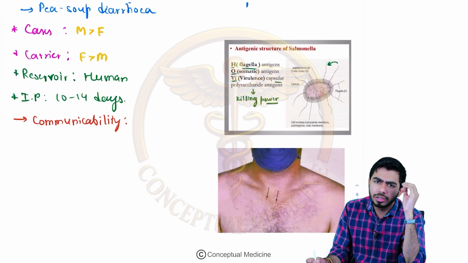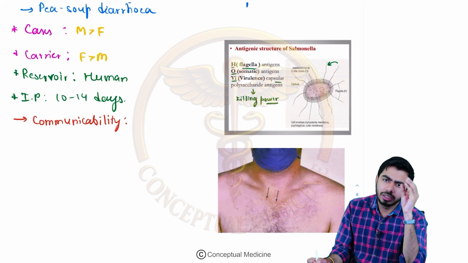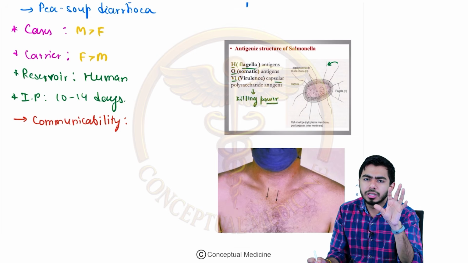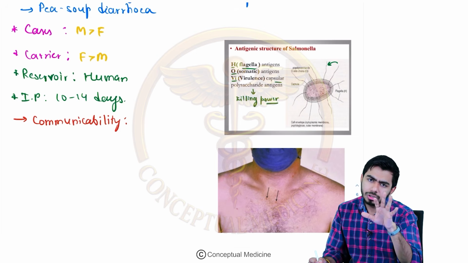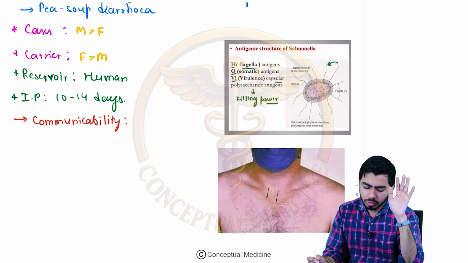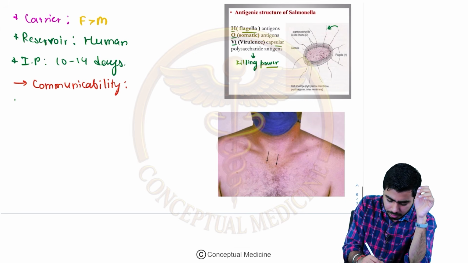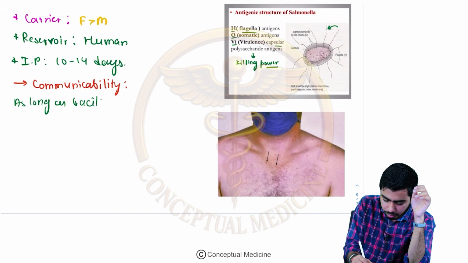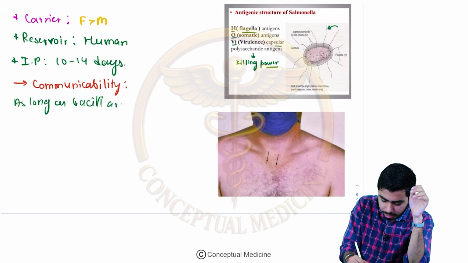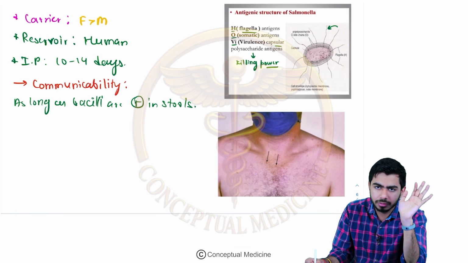Till that point of time, they will keep on spreading this bacteria, and they are potential carriers or potential cases of spreading this disease in the community, right? So as long as bacilli are present in stools or urine, till that point of time, they might be spreading this disease, right?